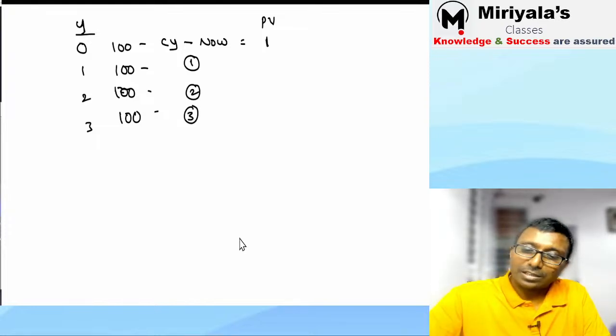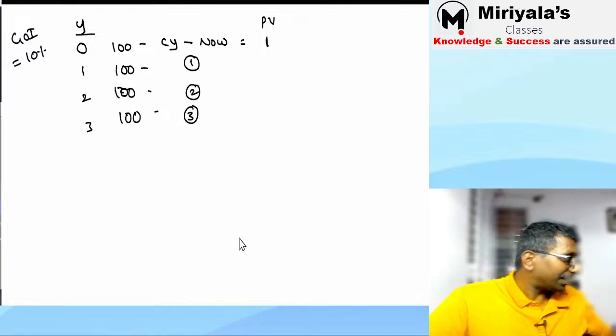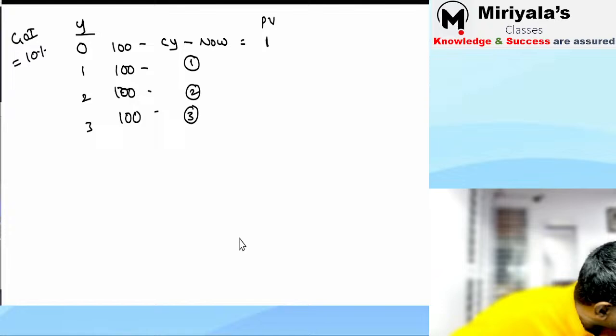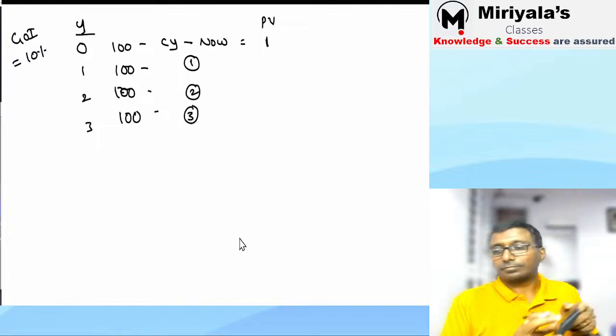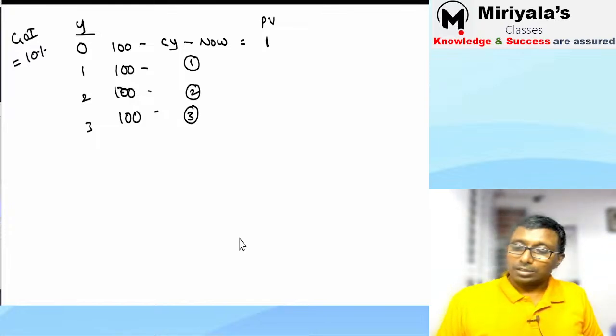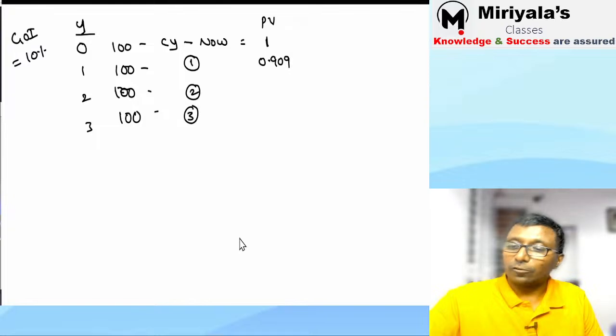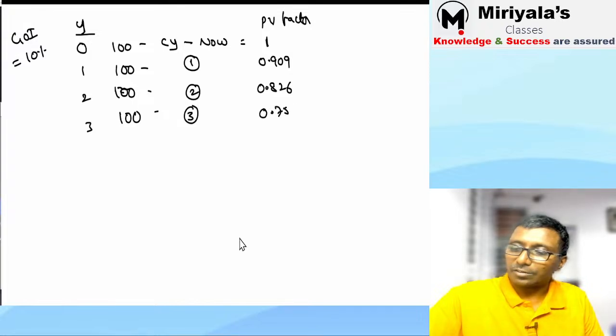Correct. So what is the government of India bond yield rate? Just take some percentage, which is equal to 10 percent. Let me get my calculator. So 10 percent, what will happen? That is equal to 0.909. Correct. Now the present value factors I will record. Next is 0.826. This is 0.751.